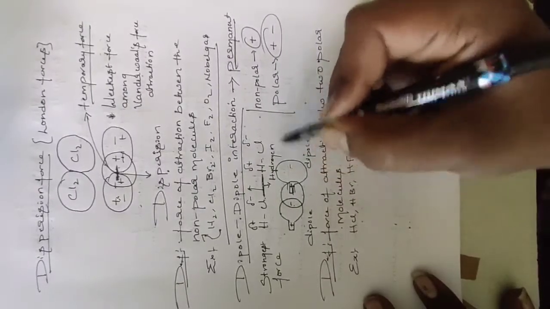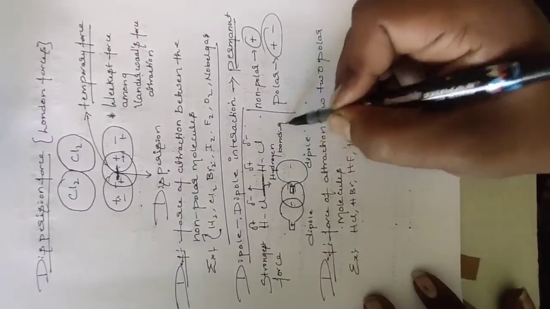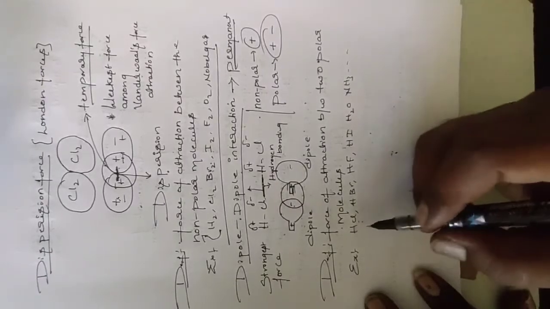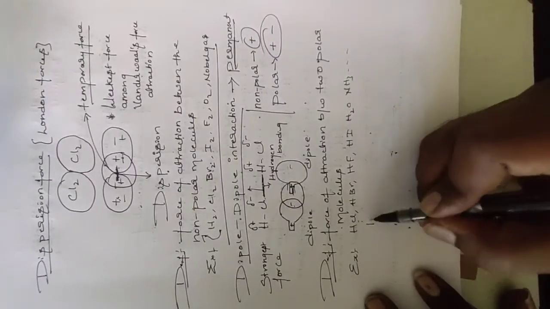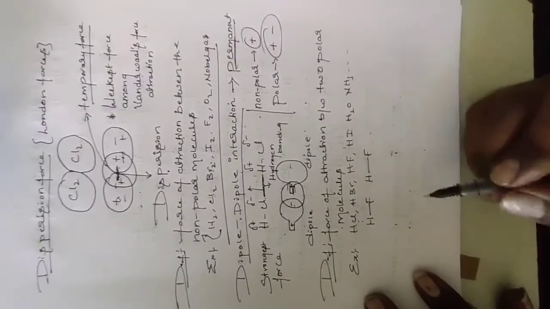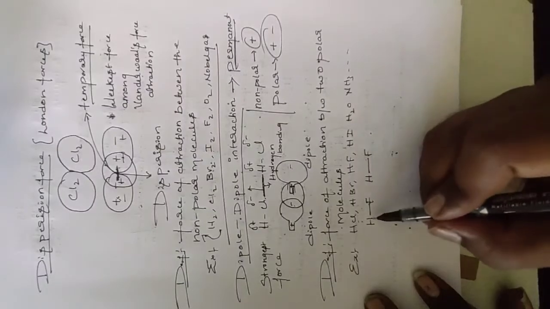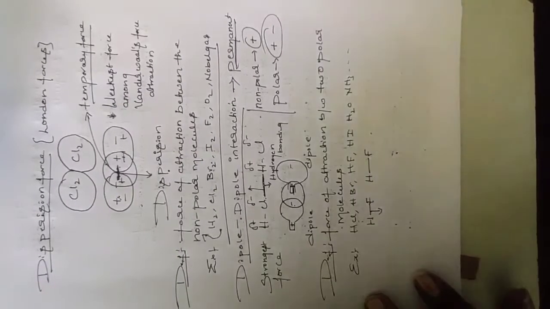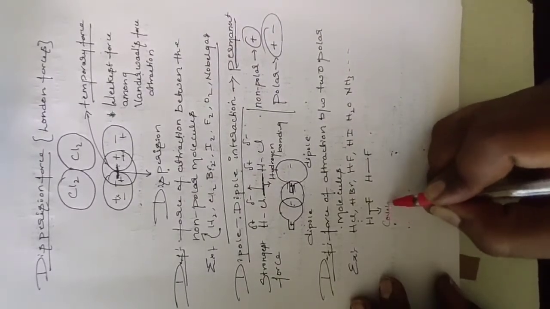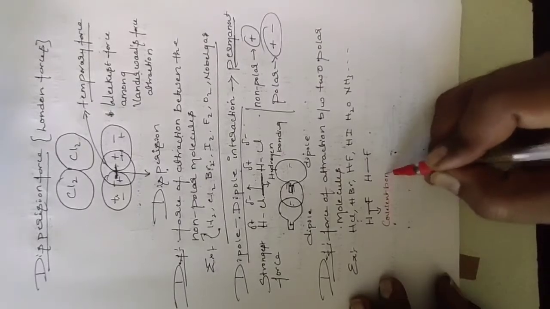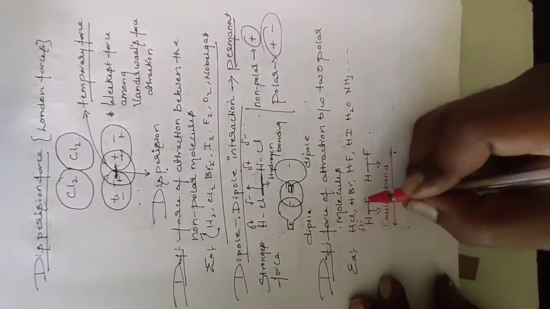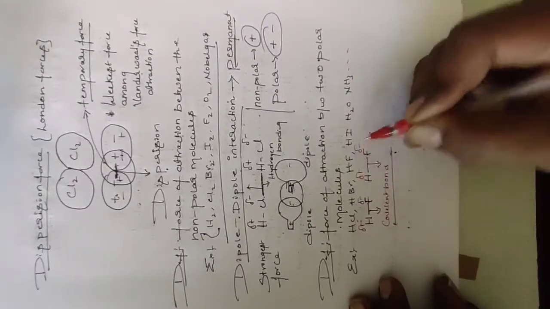Hydrogen bonding. Now we will write what hydrogen bonding is. We are taking any one, that is HF. I will take that. Between hydrogen and fluorine there is a covalent bond, H and F. This end is positive, this end is negative.